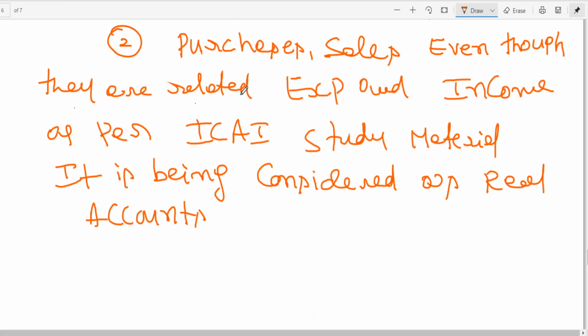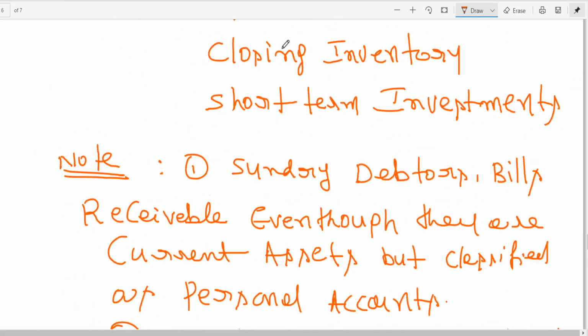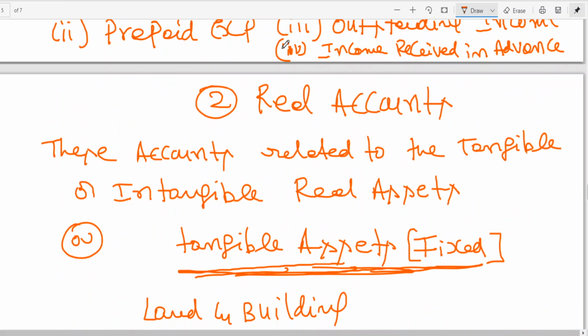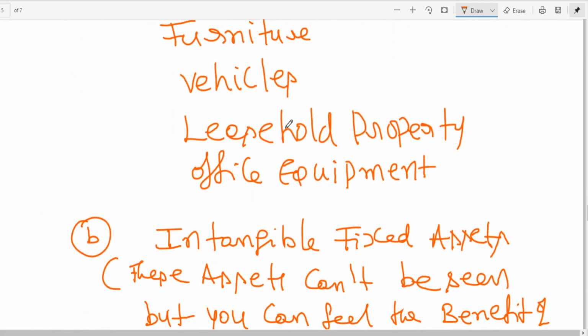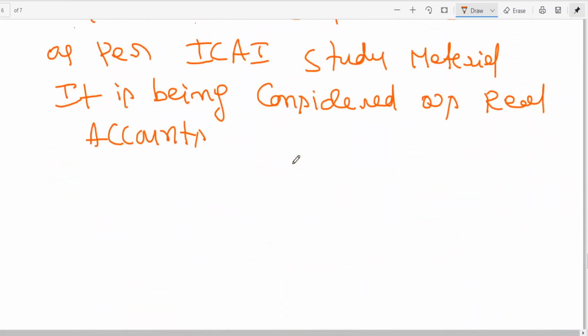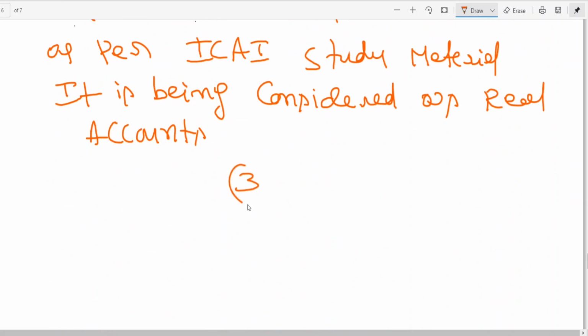So many things will be repeating again and again. Everything I can't explain in the beginning because I have used the term basics. Okay, so today we have seen real accounts. Then next, last one, nominal accounts.